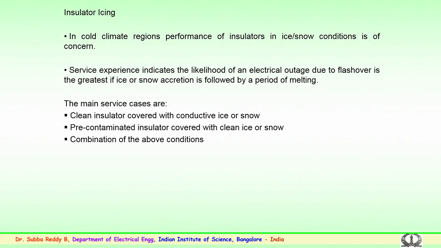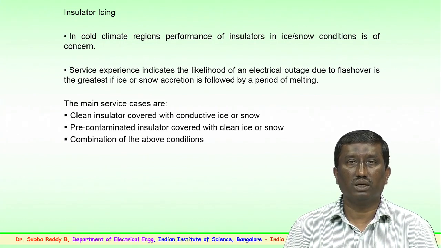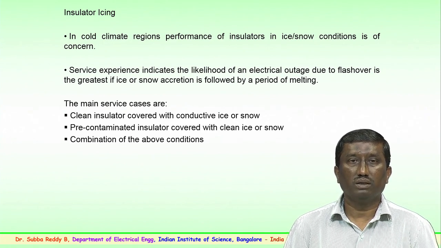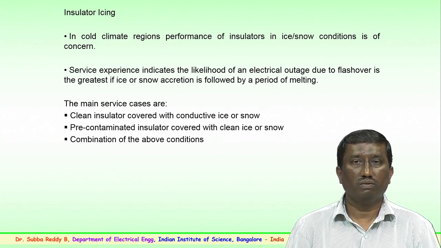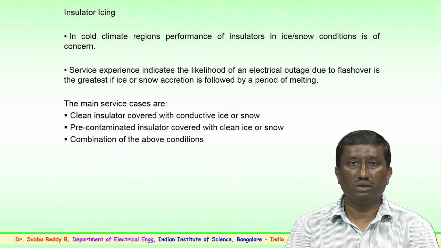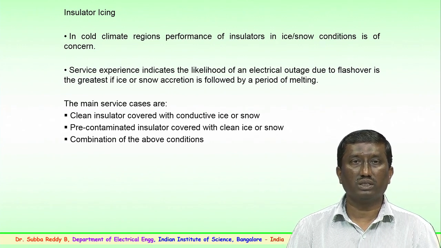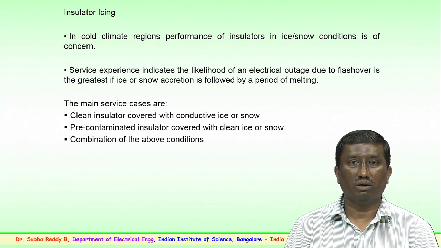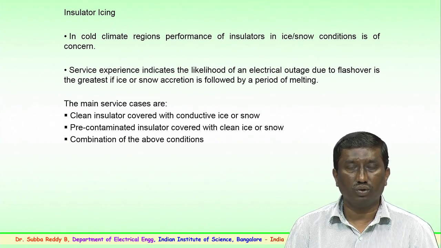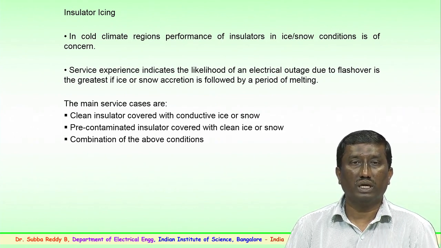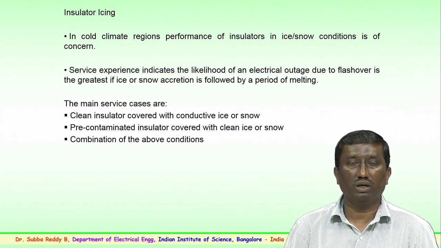So, in cold climatic regions, the performance of insulators, particularly under ice or snow conditions, is of serious concern. In cold countries, we have seen that ice accumulation on the insulator surface makes the insulator wet and the surface becomes conductive. Once the surface of the insulator becomes conductive, the discharge activity from the high voltage end towards the ground end progresses, and depending upon the surface conditions there could be a flashover and an outage.